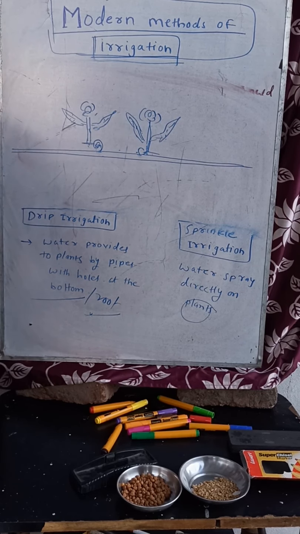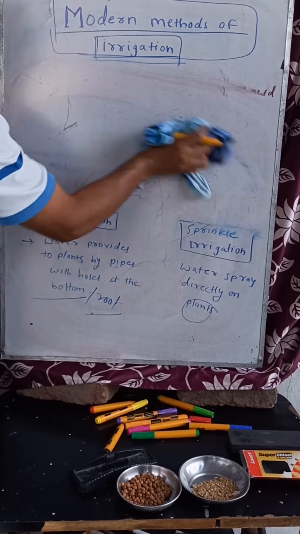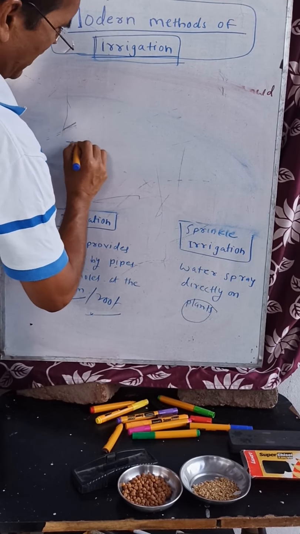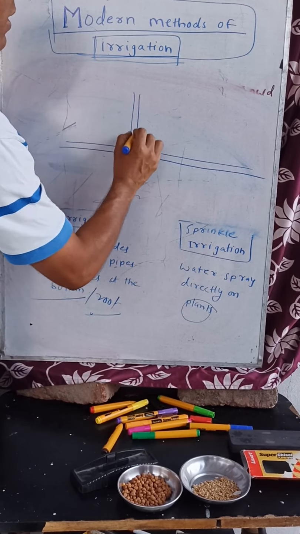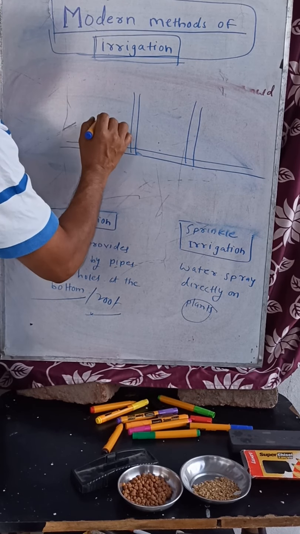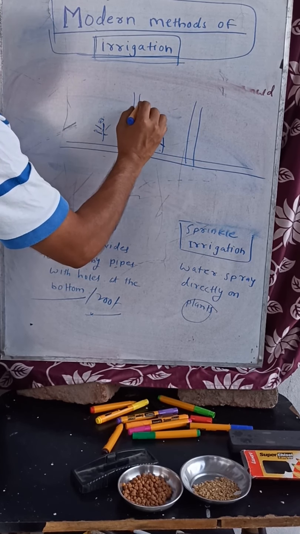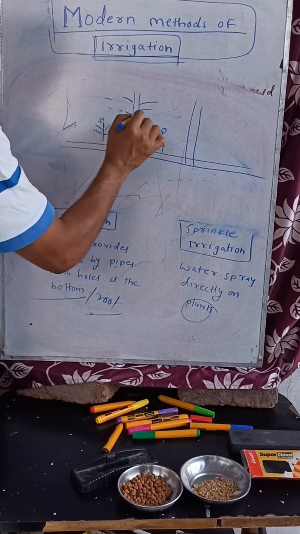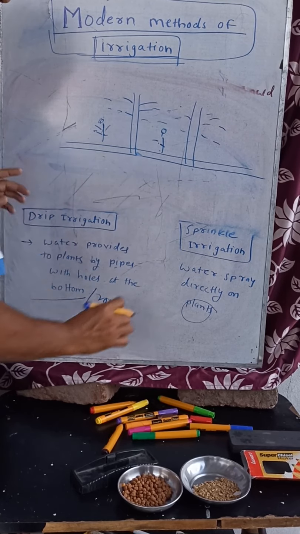And what is sprinkler irrigation? Now see. In sprinkler irrigation, there are pipelines, and on the pipelines there are some stands, stand pipes, like this, and in between are the crops. On the pipelines there are some holes like that, which means the water will fall directly on the plants only.